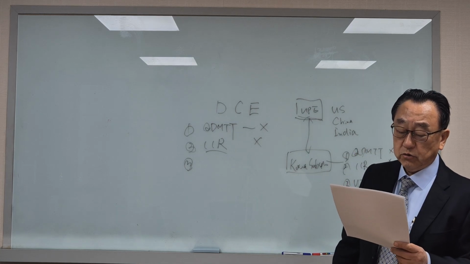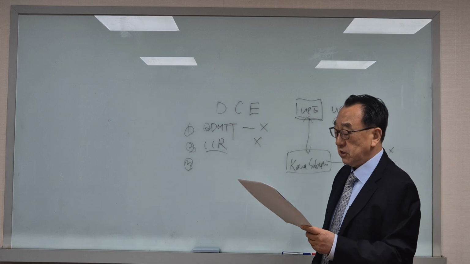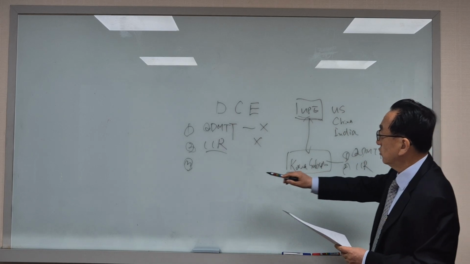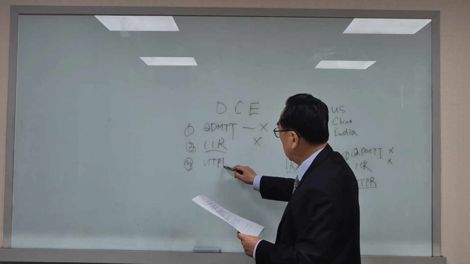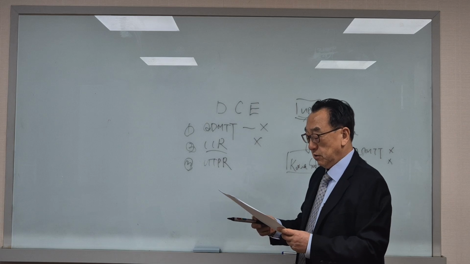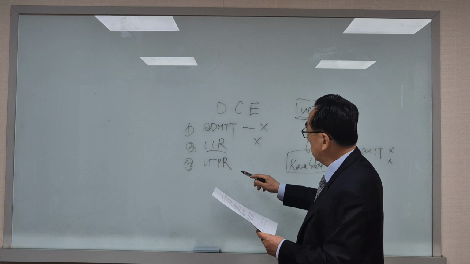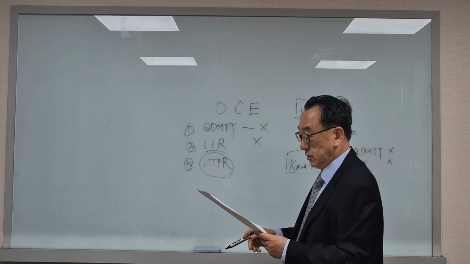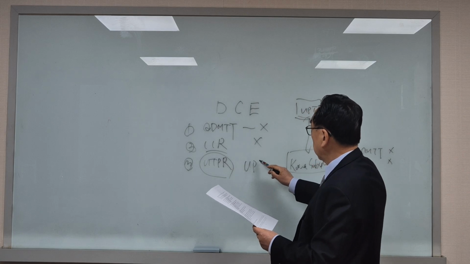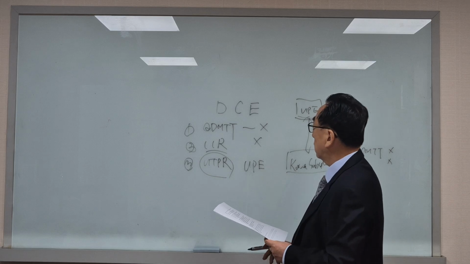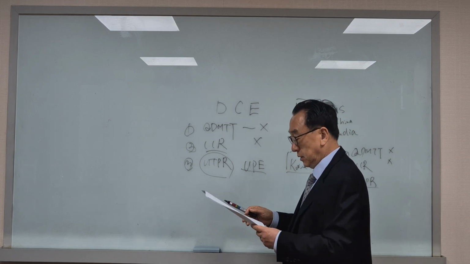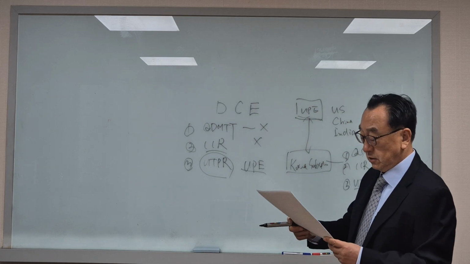So therefore, the Korea subsidiary cannot independently calculate UTPR. So it will simply pay the amount allocated by the headquarters in accordance with the instruction given by the UPE. So the information should be given by the UPE, the ultimate parent entity.